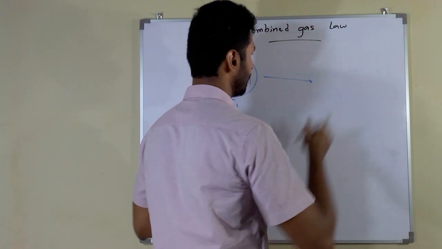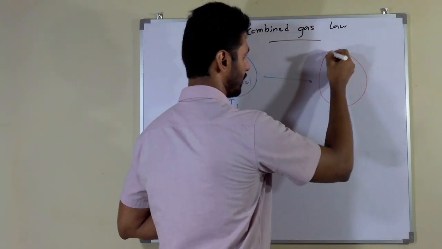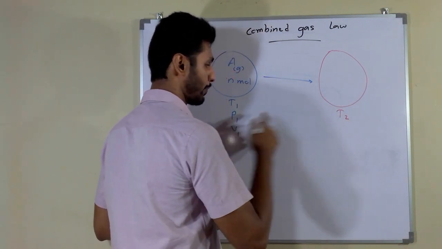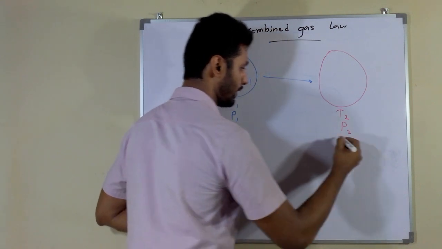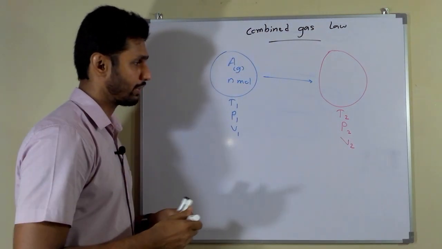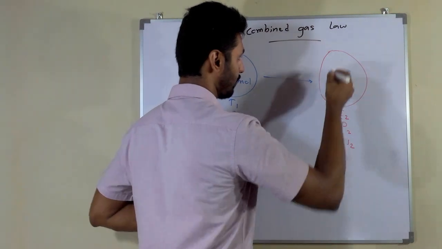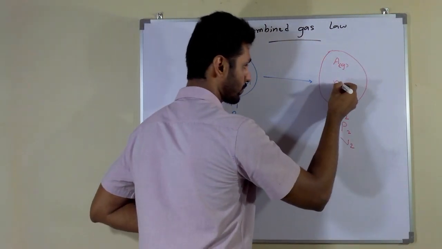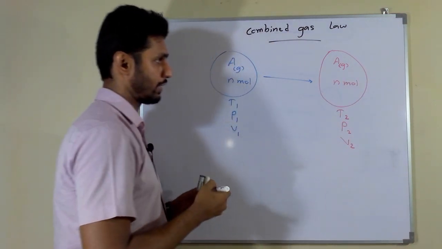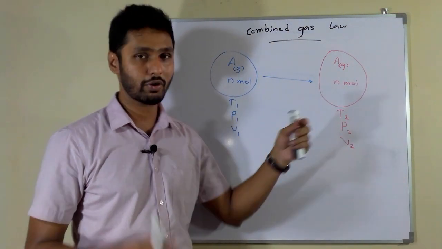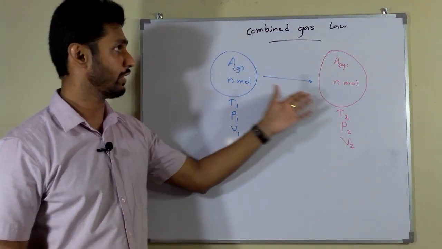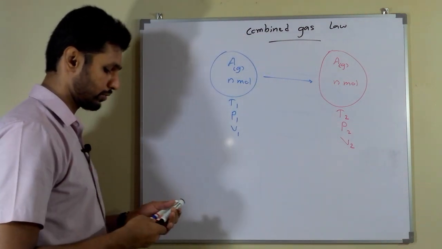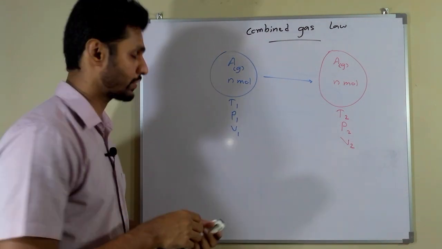Think the new temperature is T2, new pressure is P2, new volume is V2, and I have not changed the gas itself, and the number of moles is also n moles. The number of moles, that means the amount of matter, should be constant when we are generating this combined gas law. So I'm going to use the ideal gas equation like this.